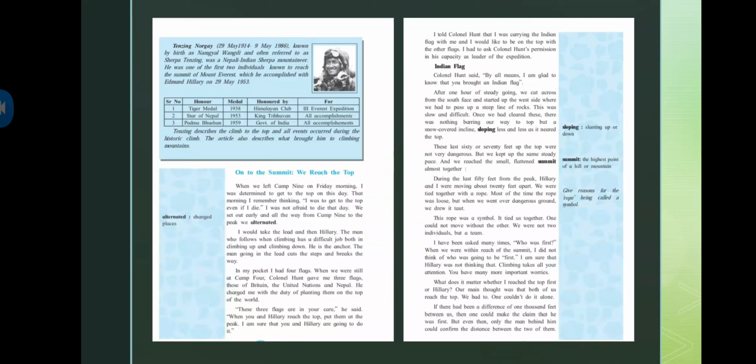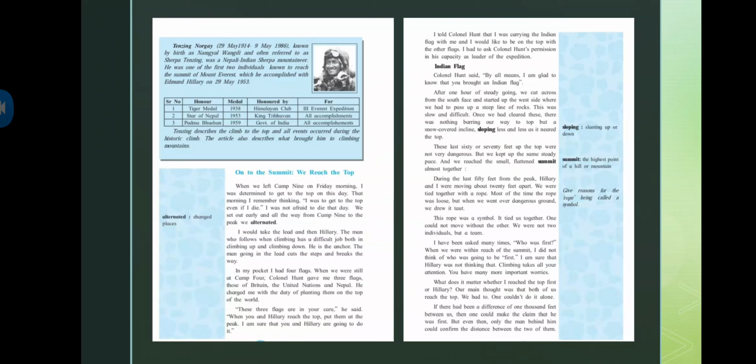Apart from that, the second one is the Star of Nepal. That was the medal which he received in the year 1953, given by King Tribhuvan, for all his accomplishments, whatever he had achieved till that time.